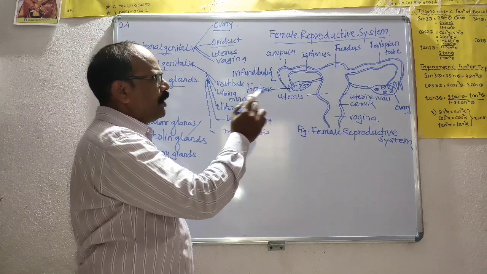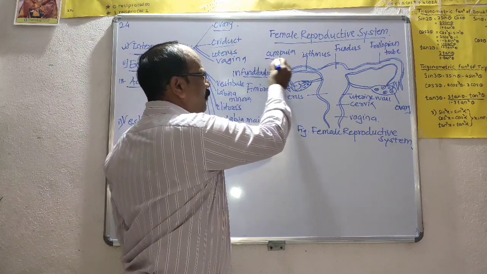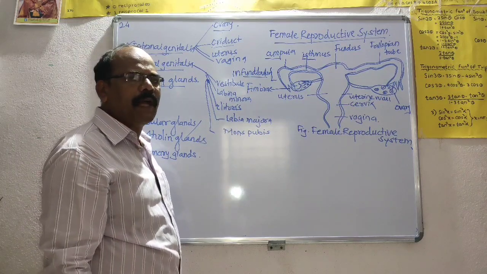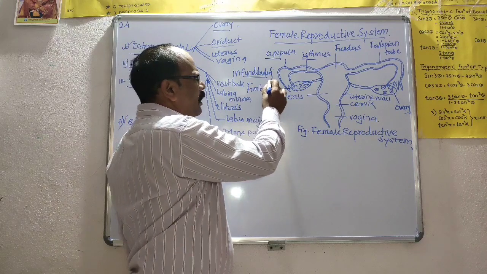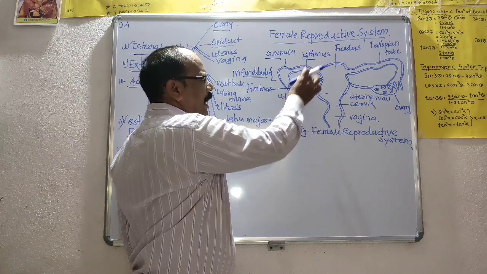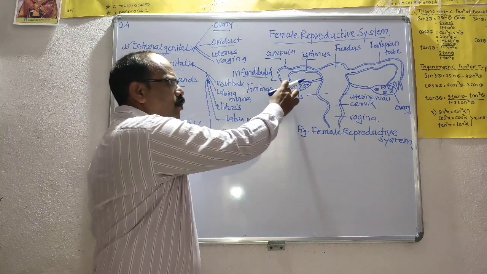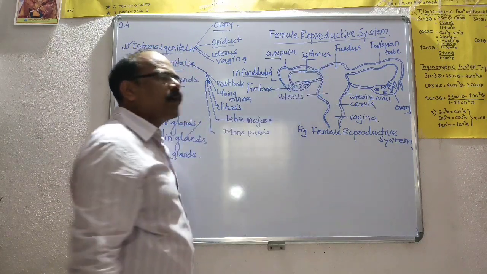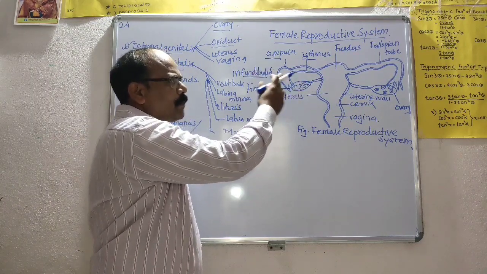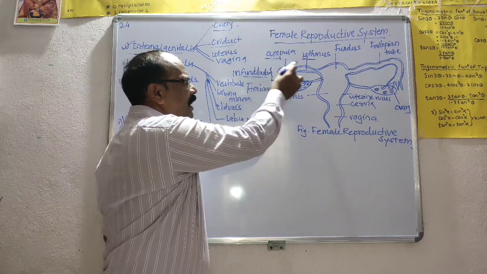Each fallopian tube is divided into three parts: the infundibulum, ampulla and isthmus. The anterior part of the fallopian tube lies close to the ovary, and the posterior part joins the uterus.